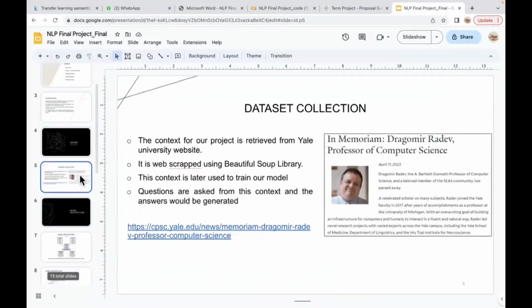So we have scraped the data from Yale University using Beautiful Soup and the Requests library. To show that in the code, let me go to the Jupyter notebook.